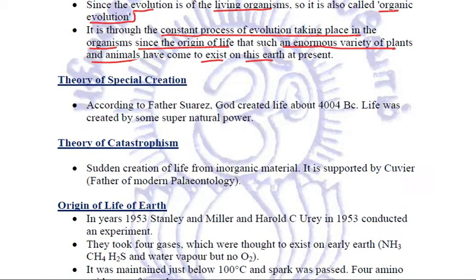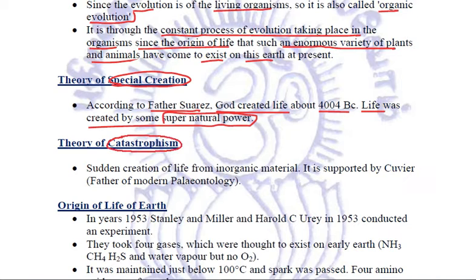Let us try to relate a few. Theory of special creation. Now, this theory was given by Father Suarez. According to him, God created life about 4004 BC, and life was created by some supernatural power. This is what Father Suarez thought. Another theory is the theory of catastrophism.